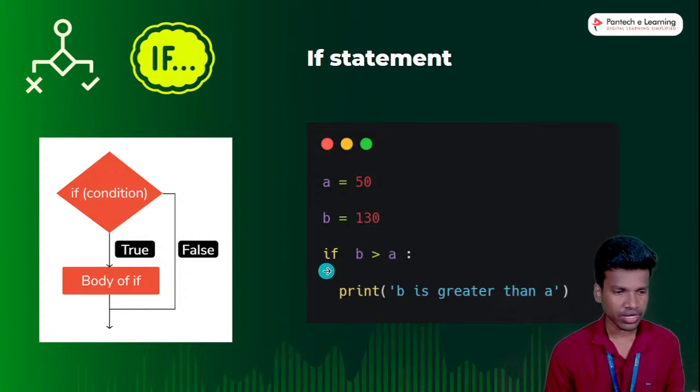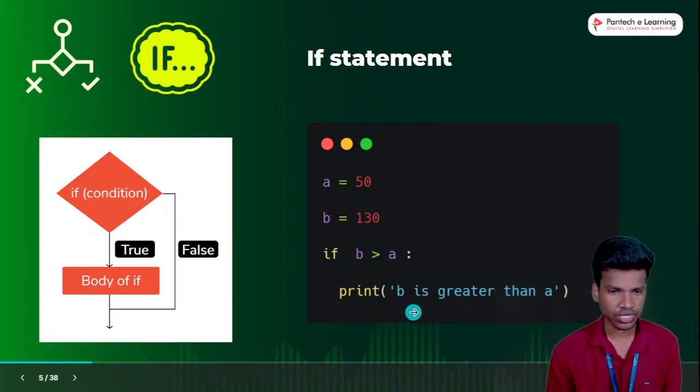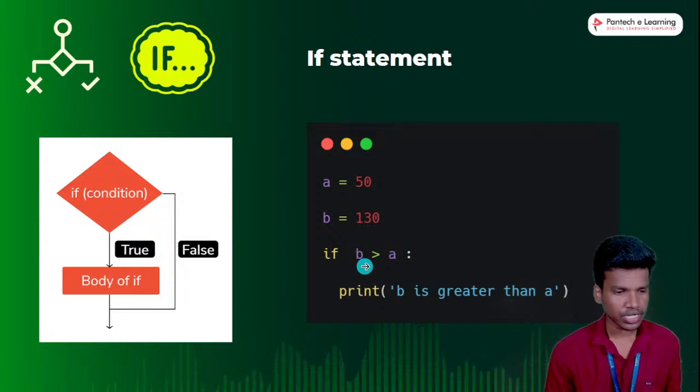Same like that, now I create an if condition. In that if condition, we are checking that this place is a decision making. Once the condition is true, automatically the if statement will be executed. If the condition is false, automatically it moves on and the output will not come. Okay, so now you see that B is greater than A.